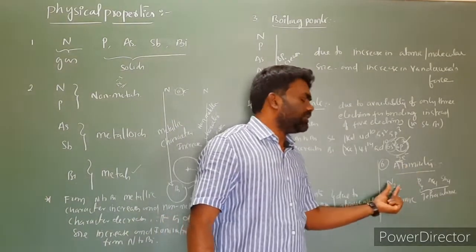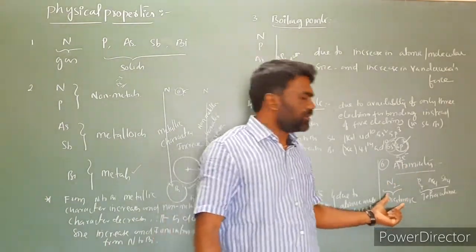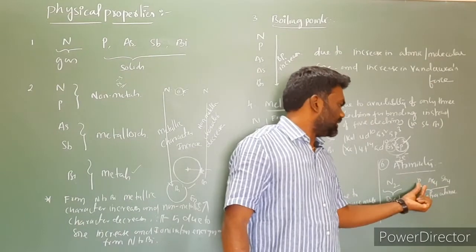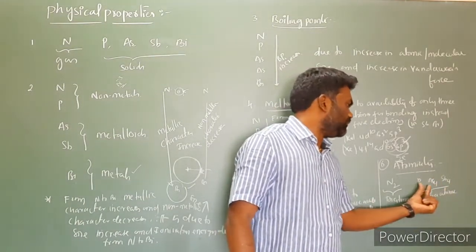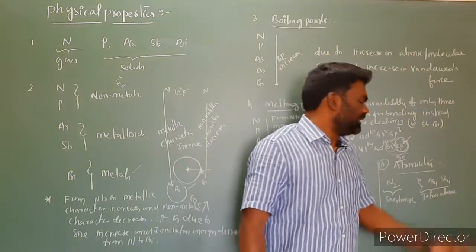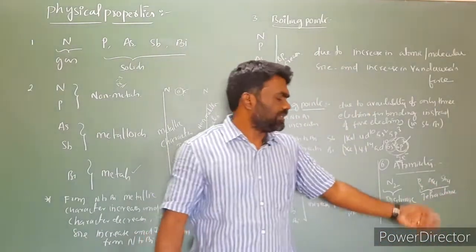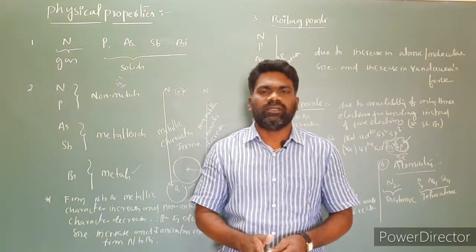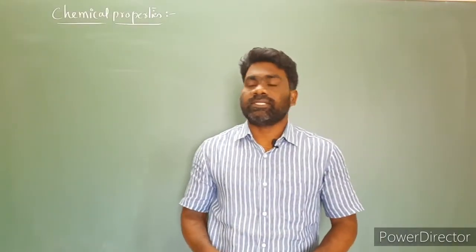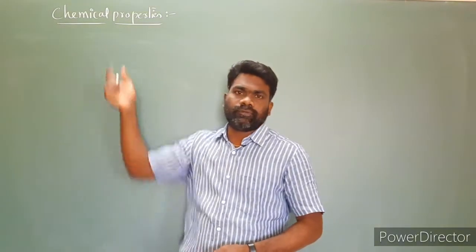So atomicity: nitrogen is a diatomic gas, 2 atoms present per molecule. The remaining elements phosphorus, arsenic, antimony are polyatomic, nothing but tetraatomic, 4 atoms. So P4, As4, Sb4. And bismuth is a metallic compound. So these are the physical properties of group 15 elements. Next, chemical properties of group 15 elements.